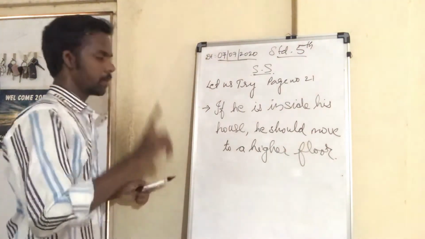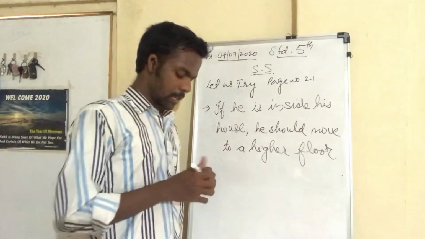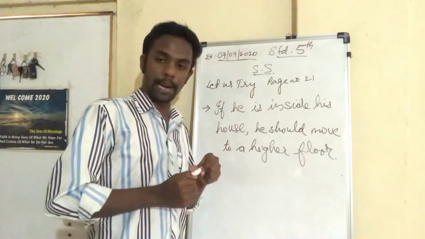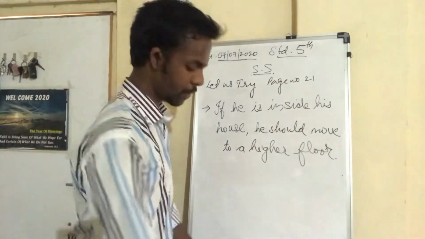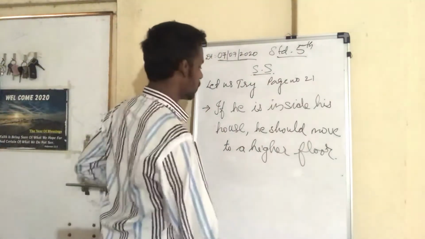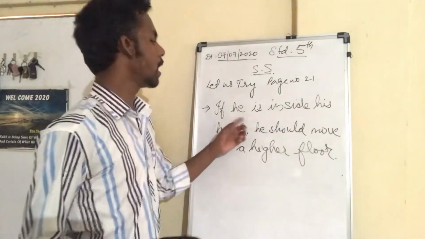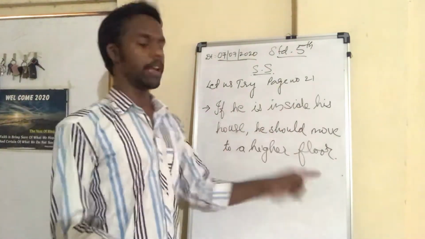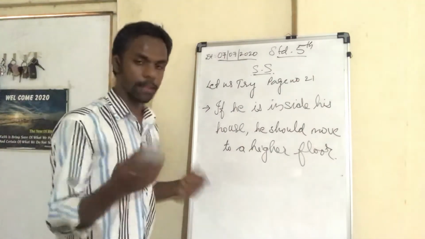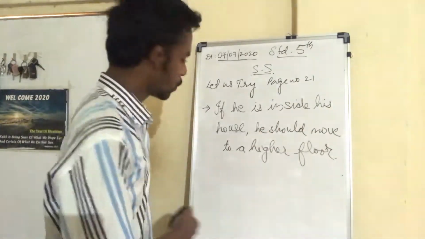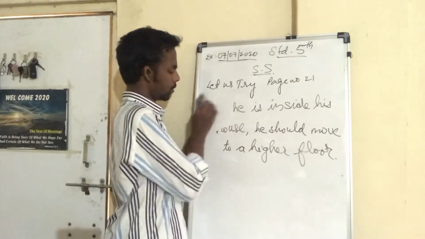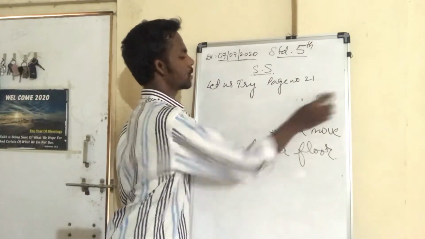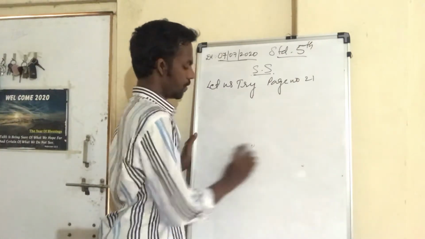Where he lives, he can move from that place to a higher floor of his building. So this would be the third one. What is the third one? If he is inside his house, then he should move to a higher floor in order to save himself from the tsunami. So these are the three precautions that Vijay must take.